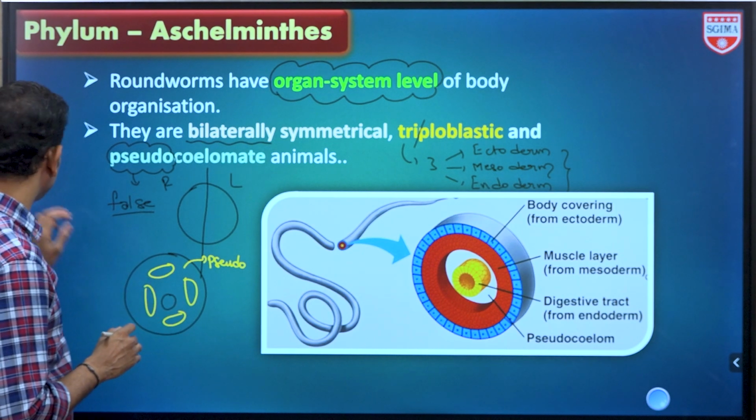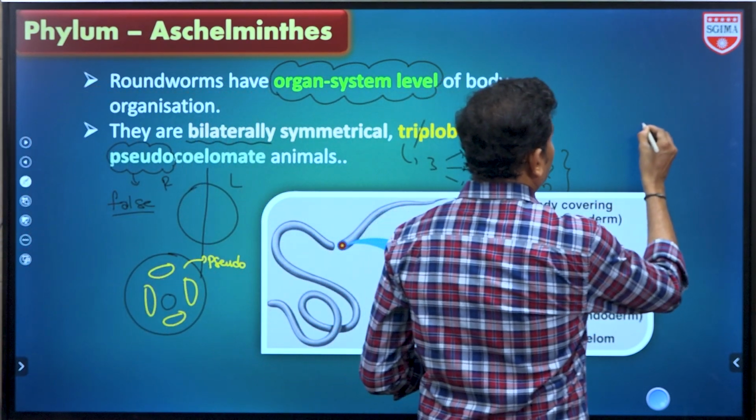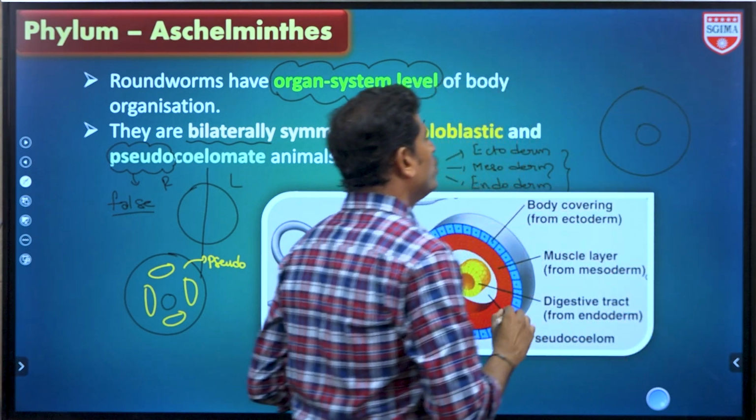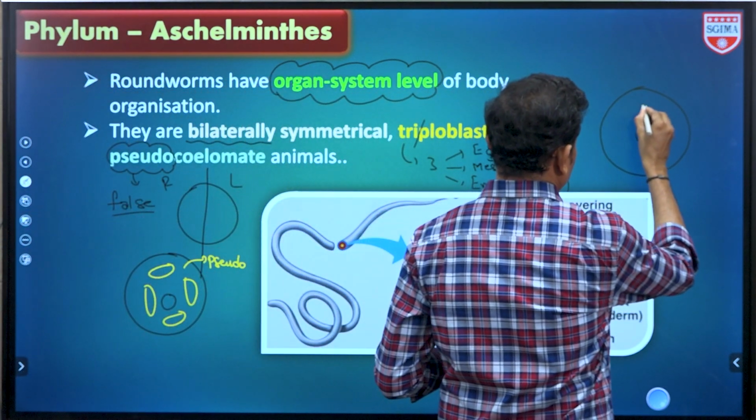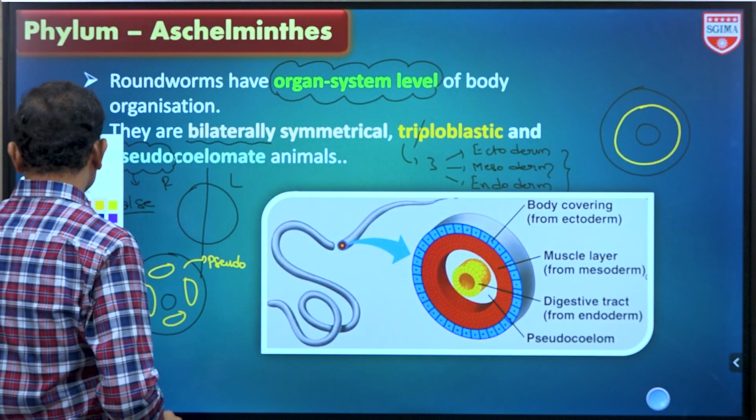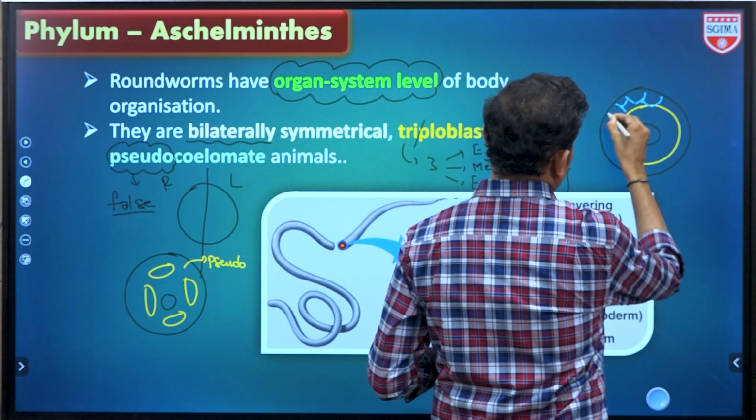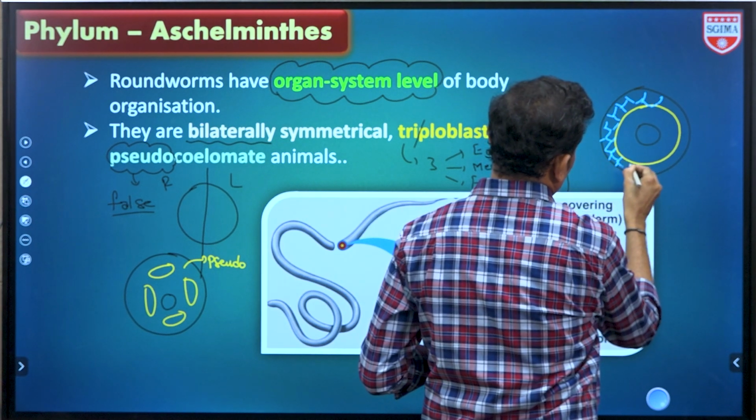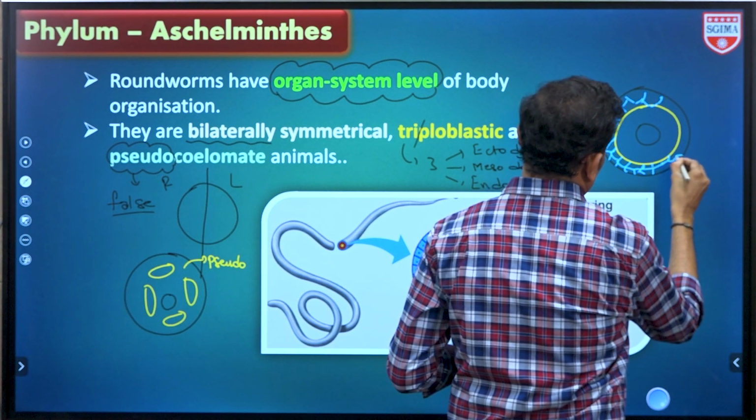We can also draw a diagram of the pseudocoelom. The recent NEET exam gave exactly that. So this is the endoderm and this is the ectoderm. In between them the mesoderm is present. Here, if we observe, tissues and organs are present. There may be no cavity between the mesoderm and ectoderm. So here there is no place.